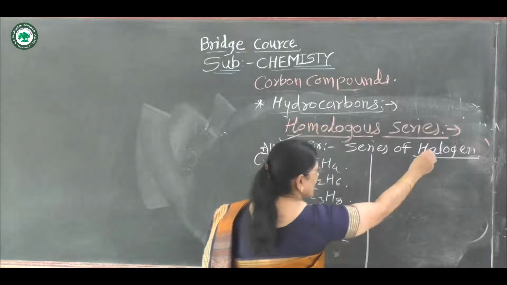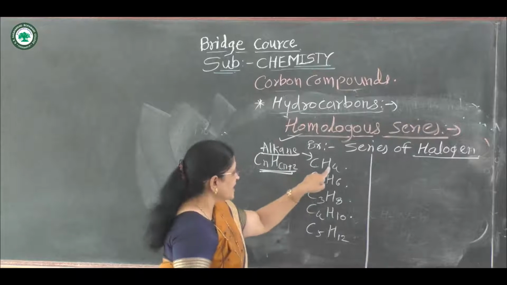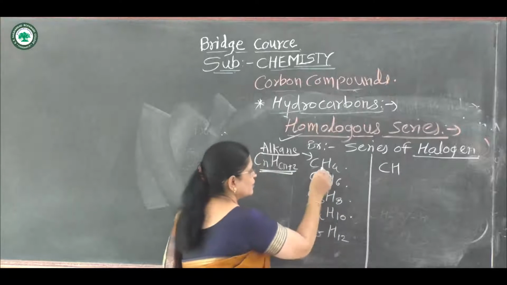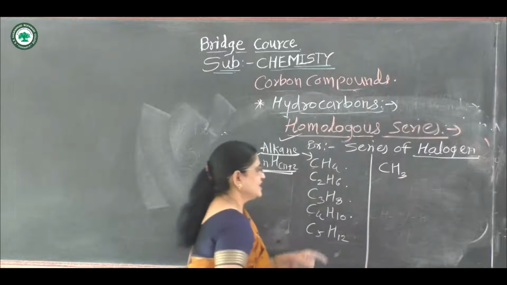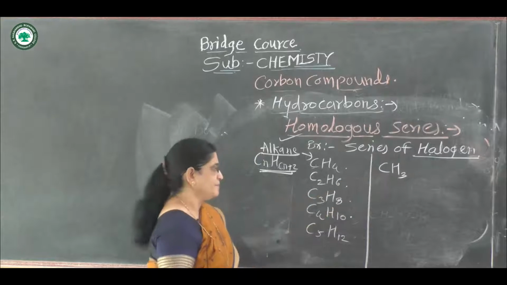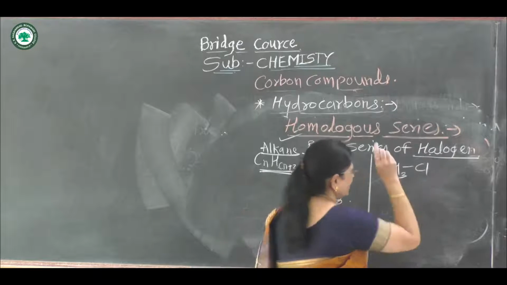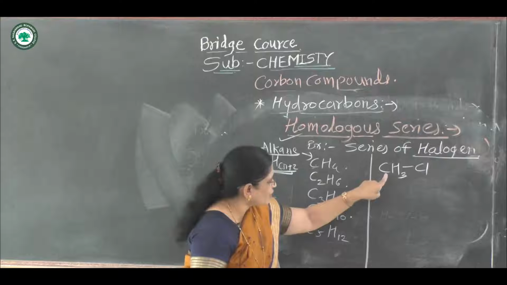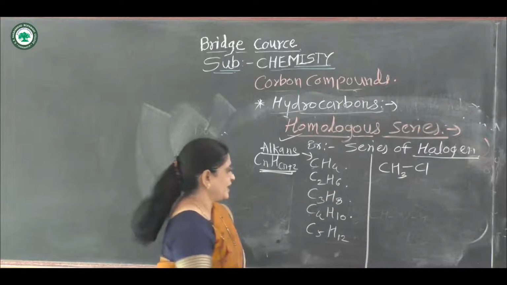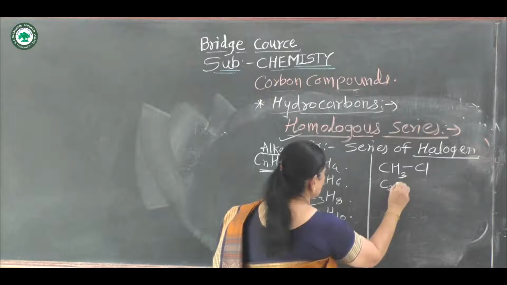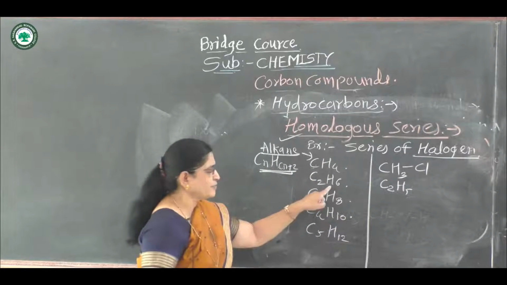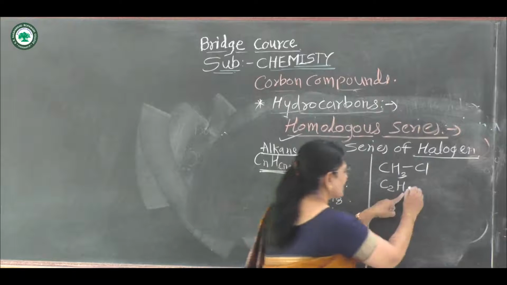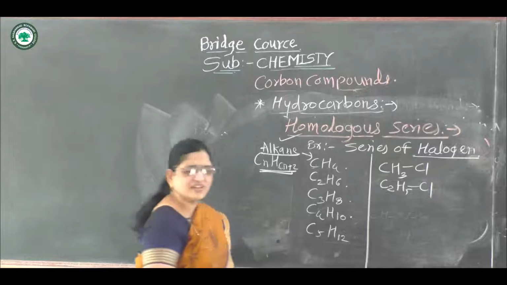Then the series of halogen. Suppose one of the hydrogen atoms of this methane, CH4, is replaced, then it becomes CH3, and if it is replaced by Cl, it is called methyl chloride. From methane, it is called the methyl group and methyl chloride. Then the second member, C2H5: again one of the hydrogen atoms of ethane is replaced by a chlorine atom. It is called ethyl chloride.